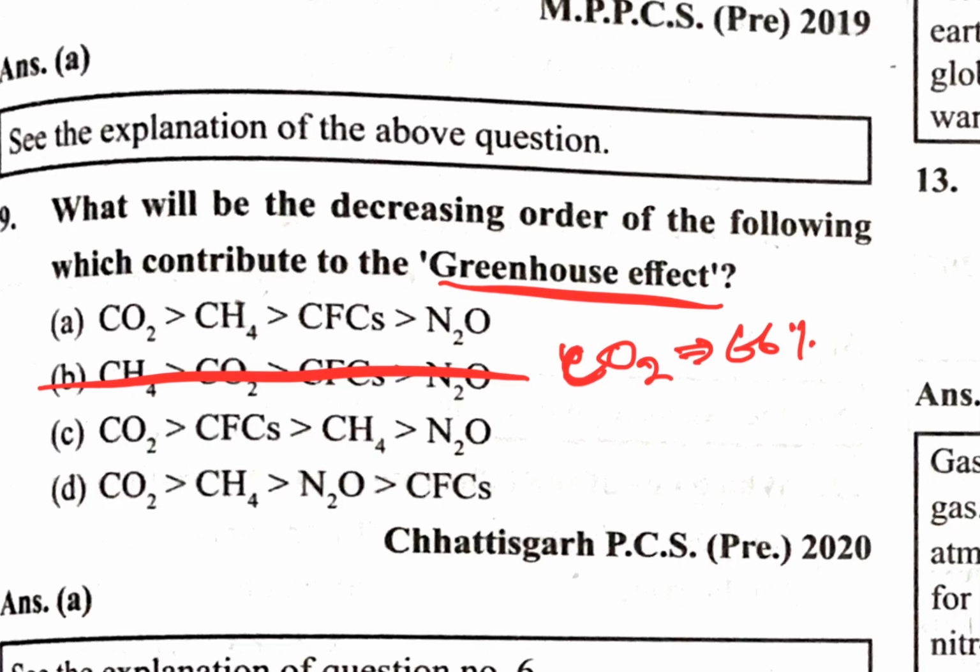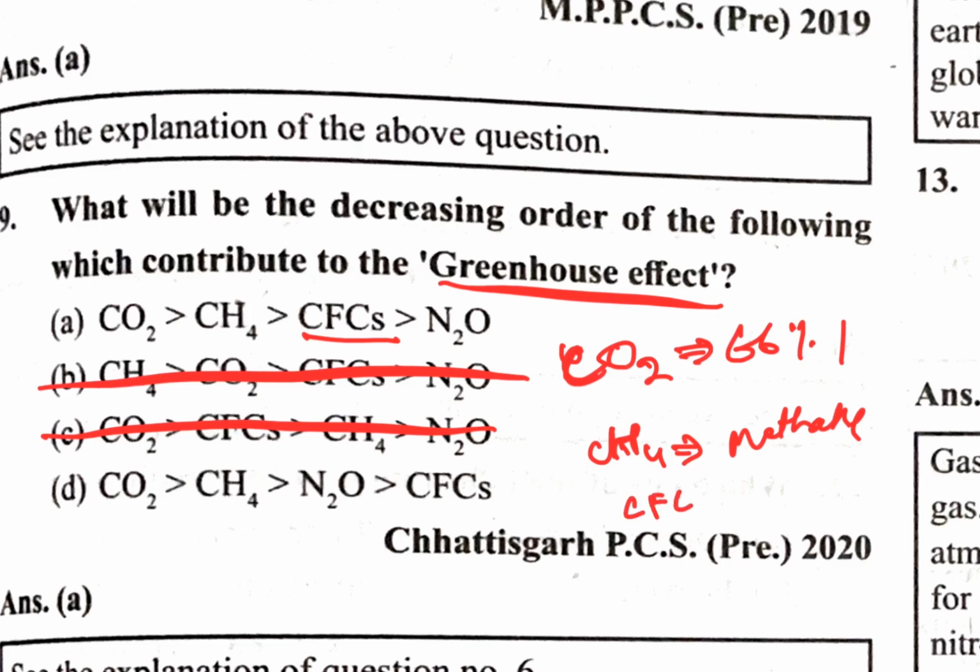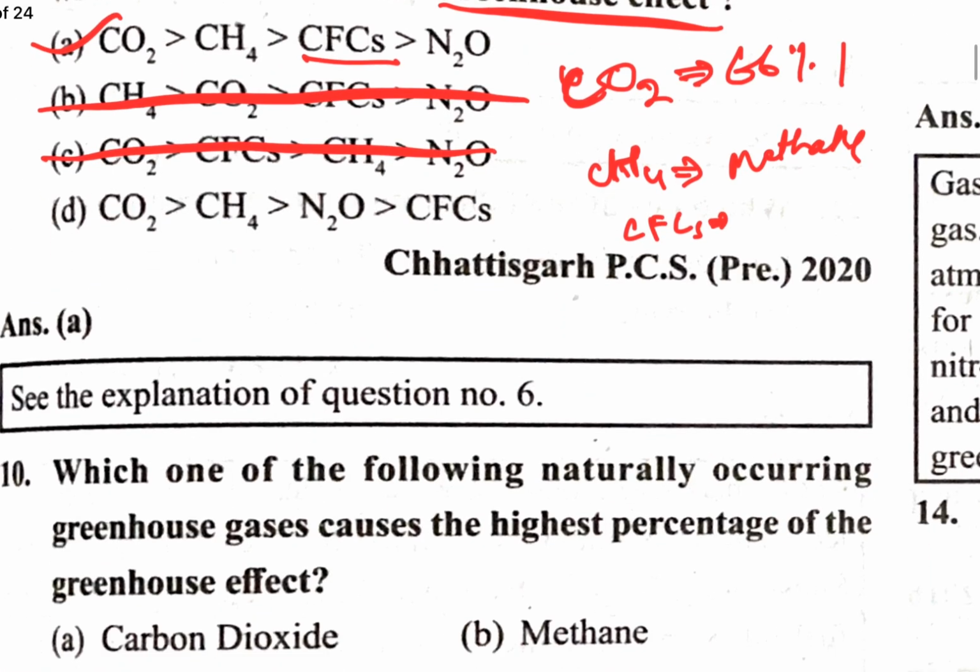First number carbon dioxide, second number CH4, which is methane. Then carbon dioxide, CH4, then CFCs, chlorofluorocarbons, in the third number. So A is the correct answer. After that, nitrous oxide.